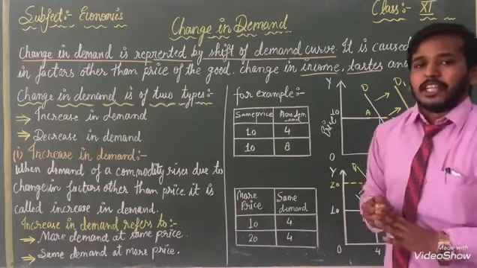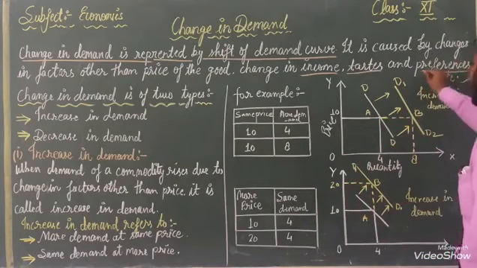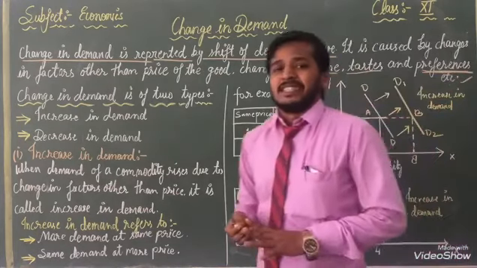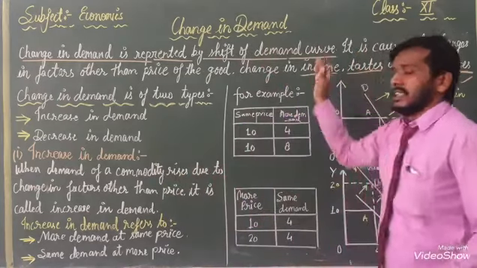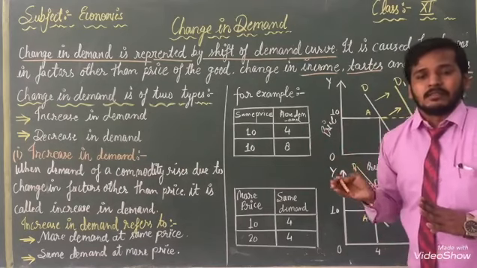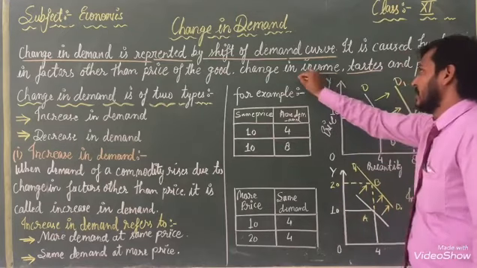Changes are coming day to day according to our taste. Next, preference: according to our preference, changes are also there. With the help of these changes, we can say the demand is changing.